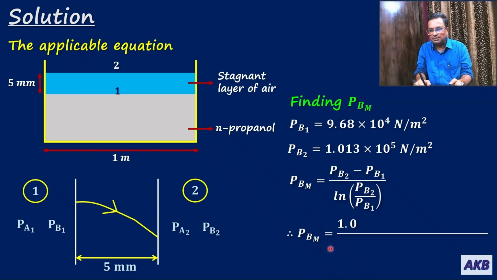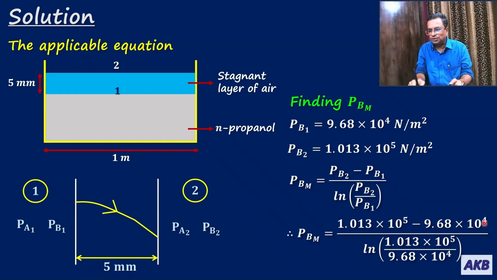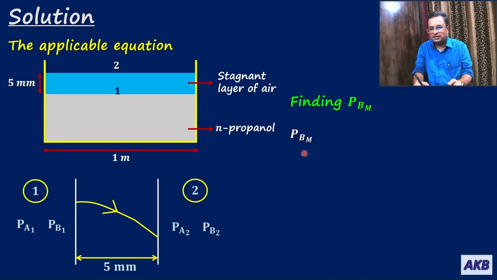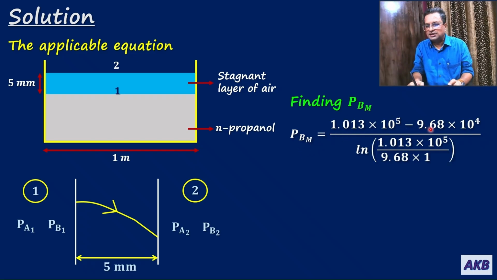That is, PBM will be equal to 1.013 into 10 to the power 5 minus 9.68 into 10 to the power 4, divided by ln of 1.013 into 10 to the power 5 divided by 9.68 into 10 to the power 4. Okay, now let us get the value for PBM.